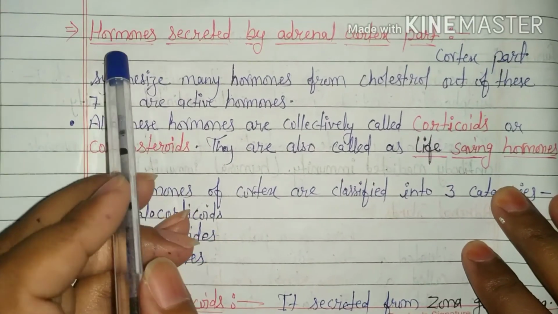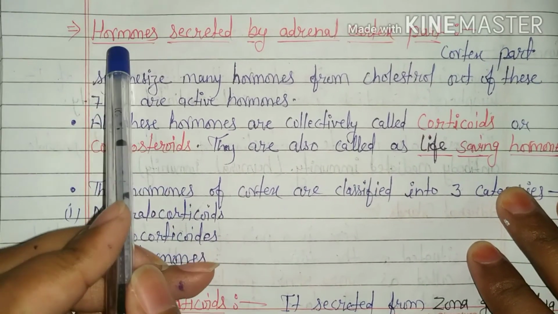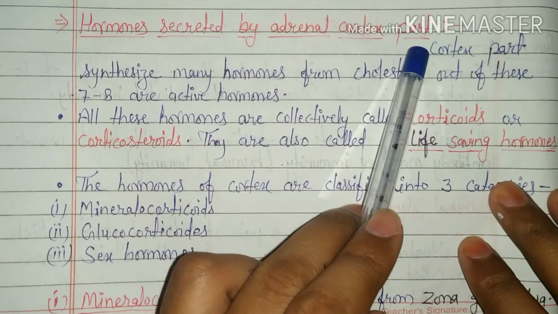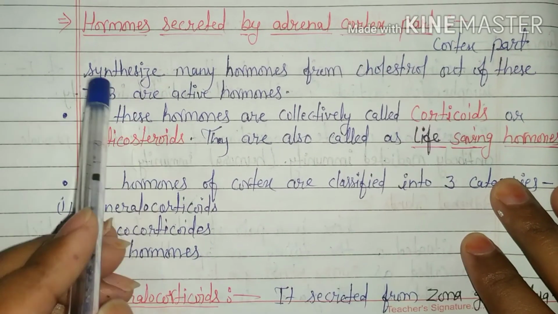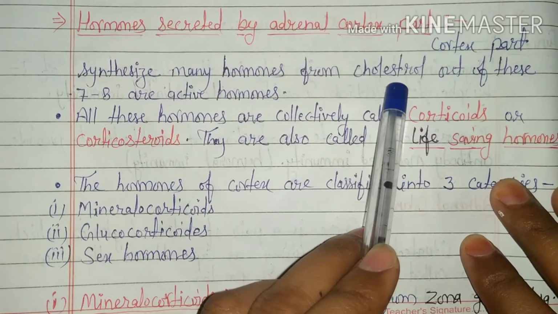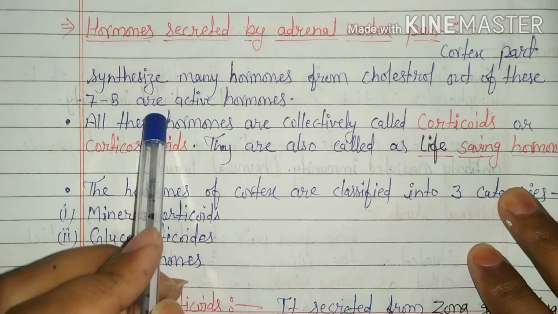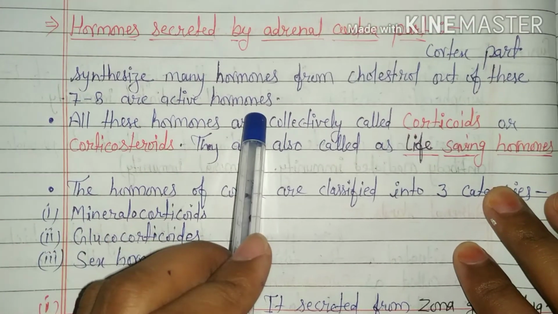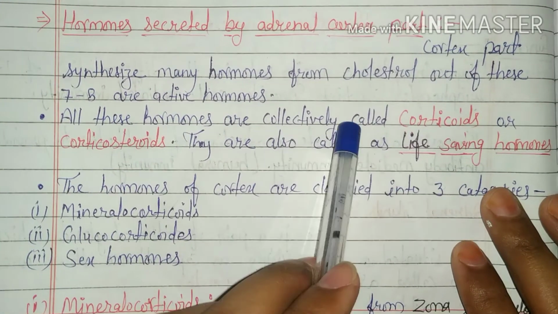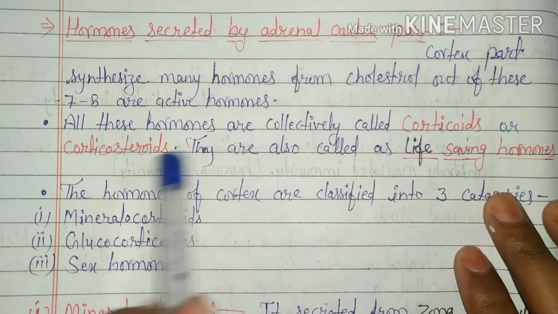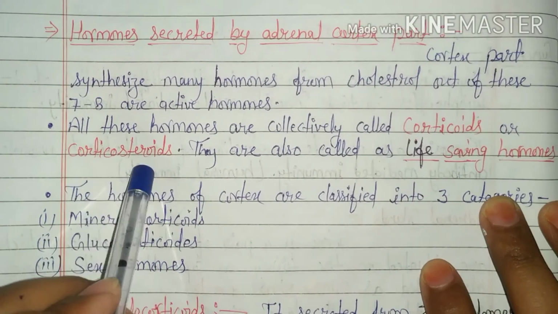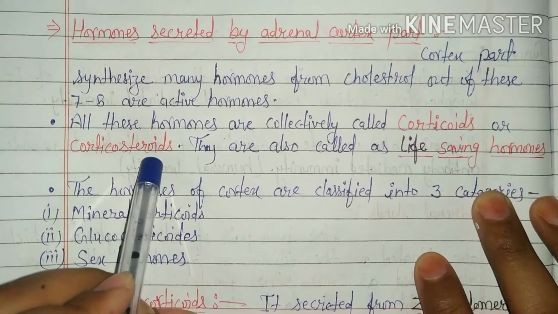Now, we will discuss the hormones which are secreted by the adrenal cortex part. Cortex part synthesizes several hormones from cholesterol. Out of these, 7 to 8 hormones are active hormones. All these hormones are collectively called corticoids or corticosteroids because these are derived from lipid.